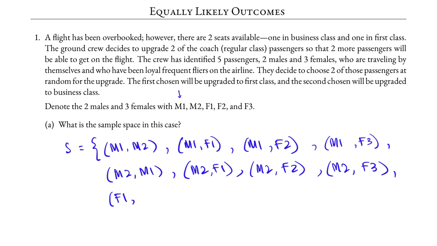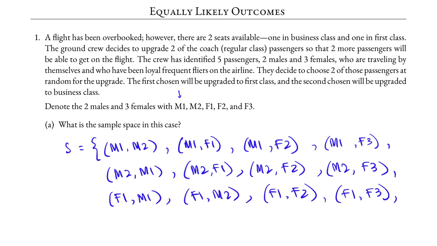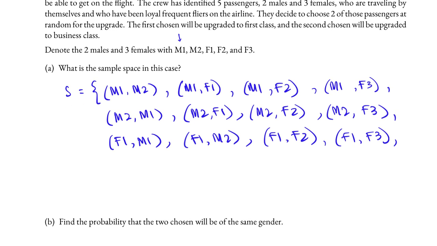There would be four similar possible outcomes: F1, M1, F1, M2, F1, F2. We can't have F1, F1, so F1, F3. And in this case, we will list them all: